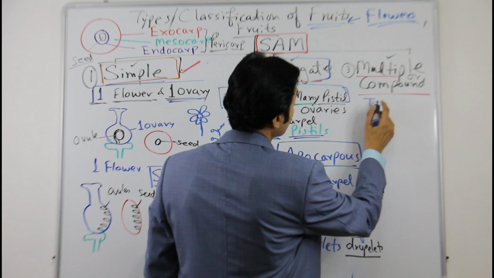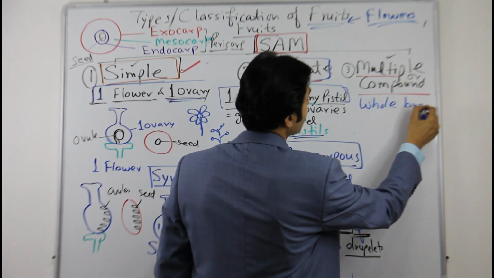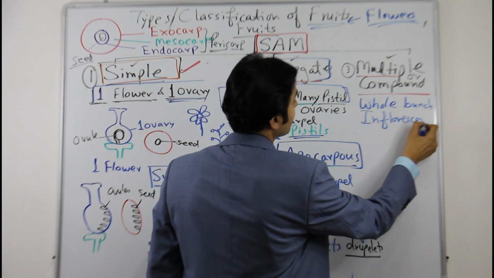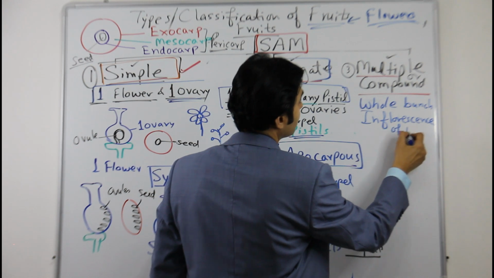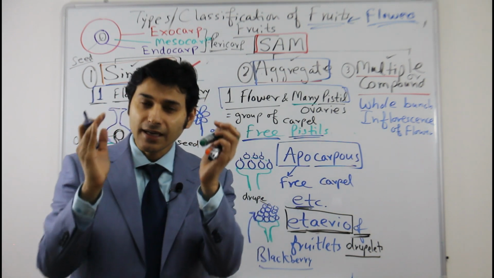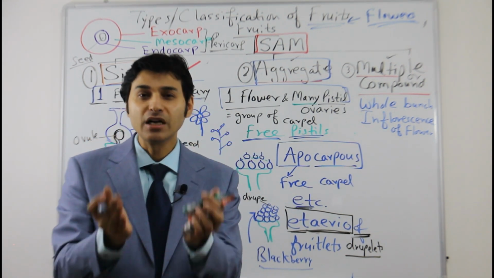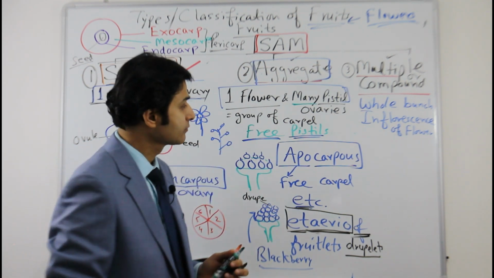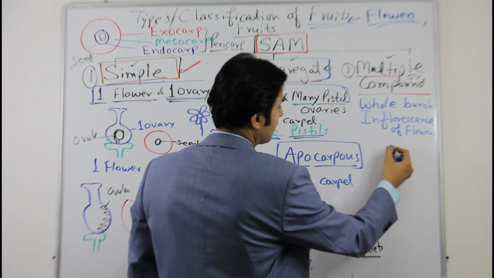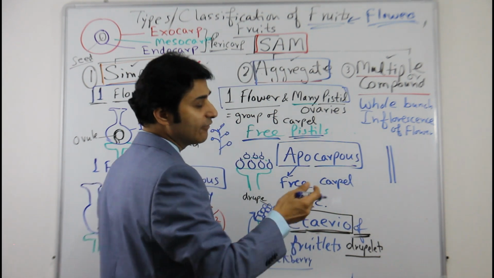Okay, multiple fruit. What happens here? The whole inflorescence, whole bunch of the flowers, combinedly fuse together and become one larger fruit, that is called a multiple fruit or compound fruit. For example, let us say this is the branch on which many flowers are arranged.